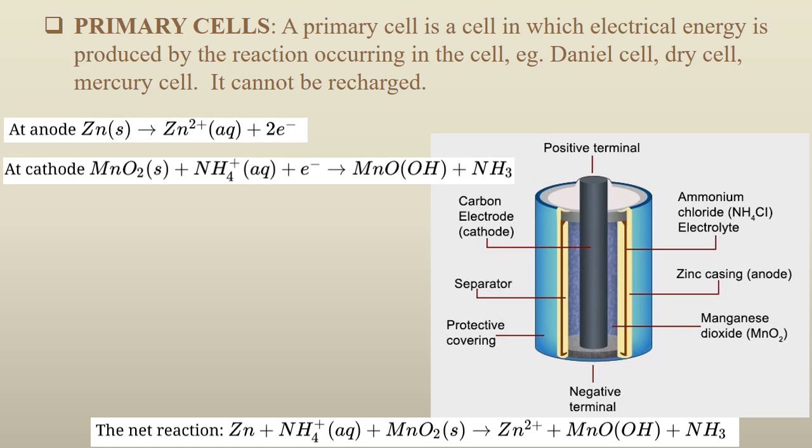And as you can see here, your zinc container, the carbon rod is a little bit popped up, so that you can easily determine your positive terminal and the negative terminal as well. Your positive terminal is acting as an anode, whereas your negative terminal is acting as a cathode.